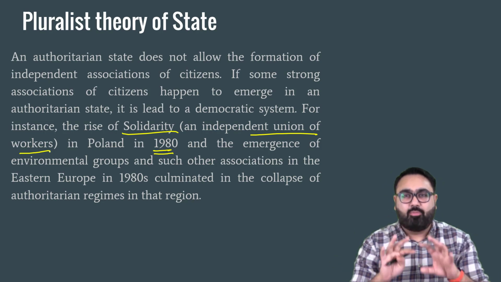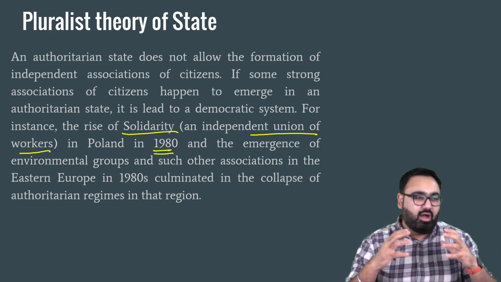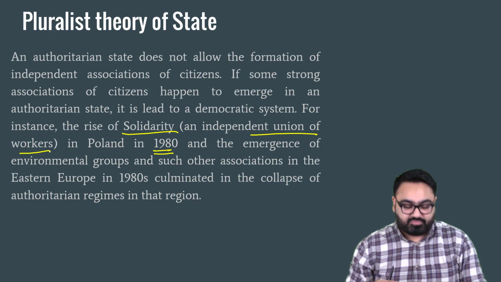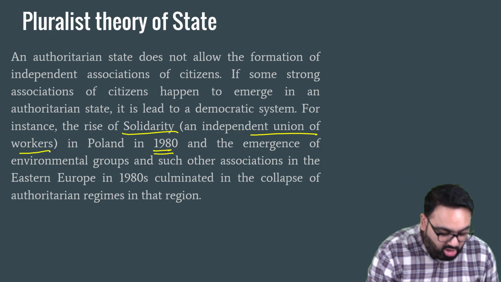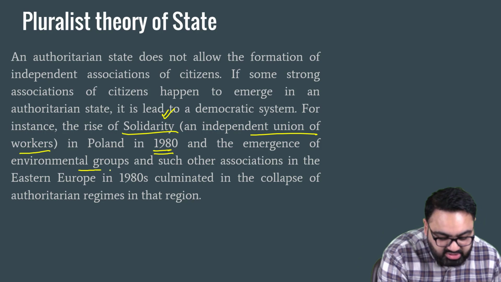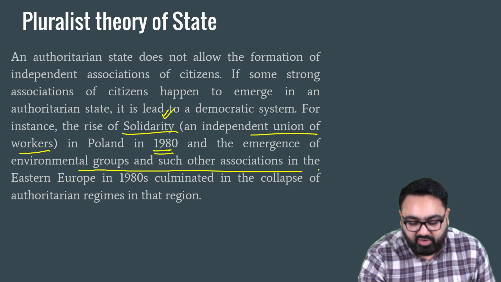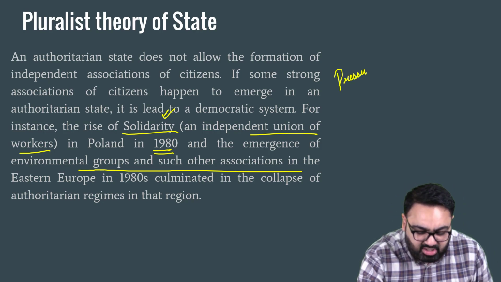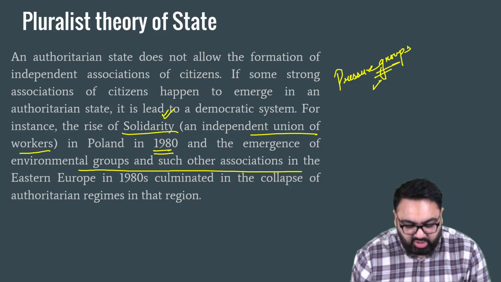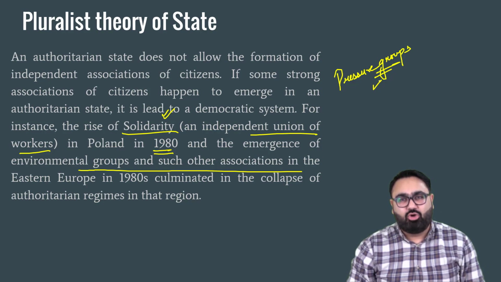So it had a lot of influence of communism, and thus the workers were given a lot of importance. The workers had a lot of unions coming together. They were backed by USSR also. So the workers, independent workers, basically formed a union called Solidarity. Then similarly in Europe, other groups emerged, environmental groups, other associations. Today, for example, you have a lot of associations that come under the category of pressure groups. All these are again examples of pluralist theory of power, where the chosen government is not the only center of power. They don't control everything.